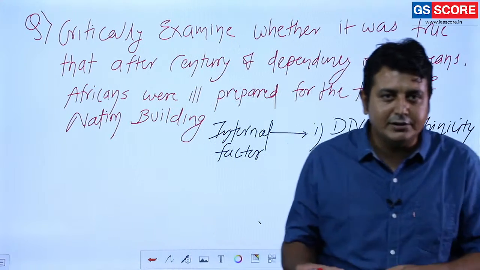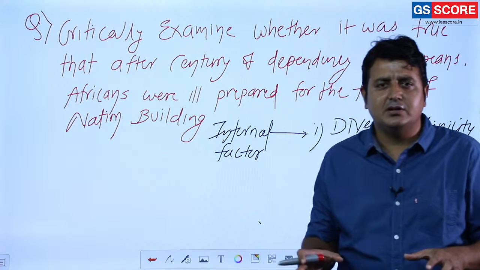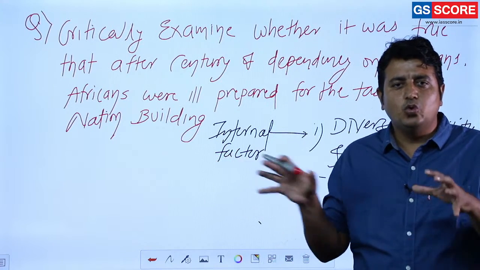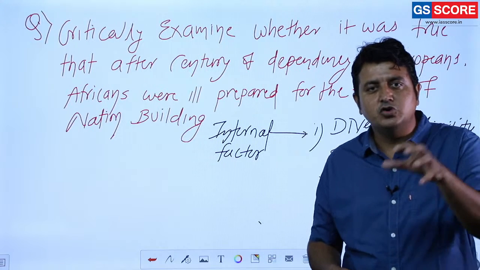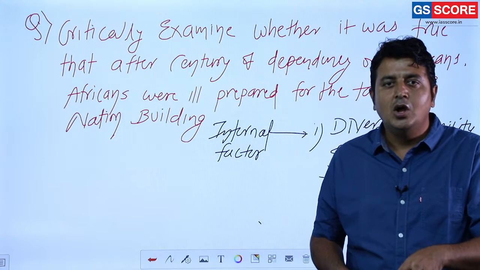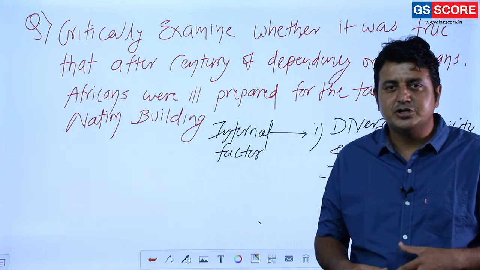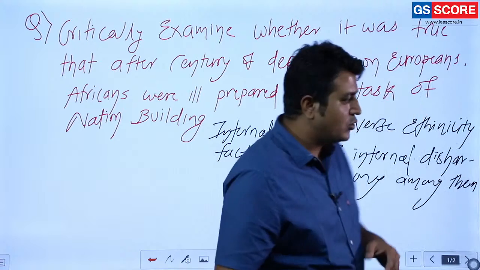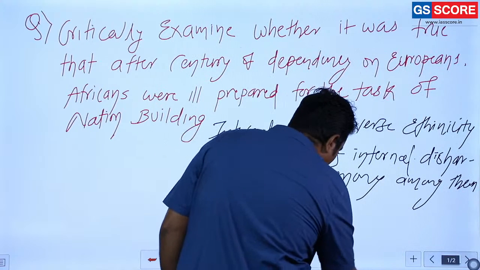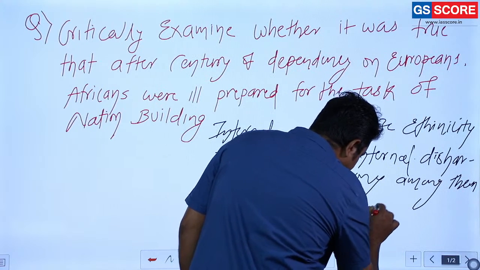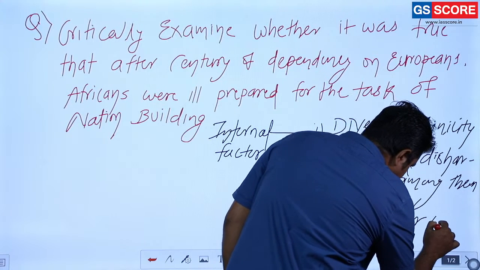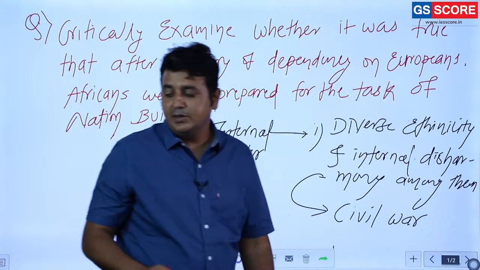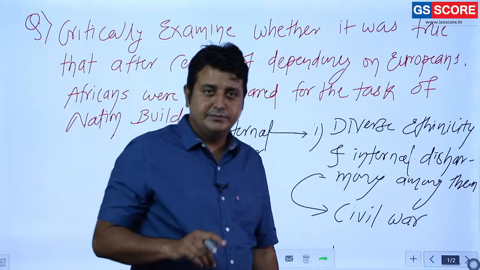That means there are so many tribes, because it is a tribal area. Every tribe wants to establish their control over the government and over the administration, and that's why conflict was going on, and this conflict gave birth to situations of civil war. Agree? Yes everyone, do you agree?